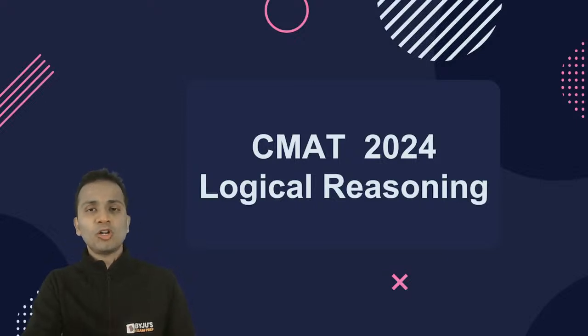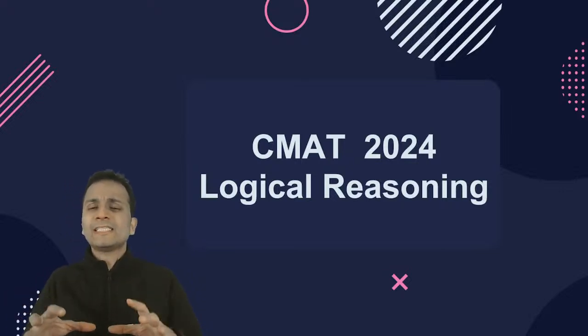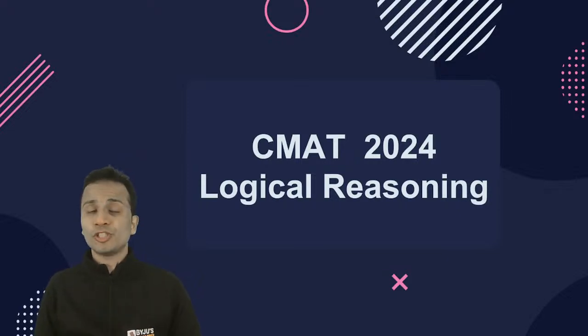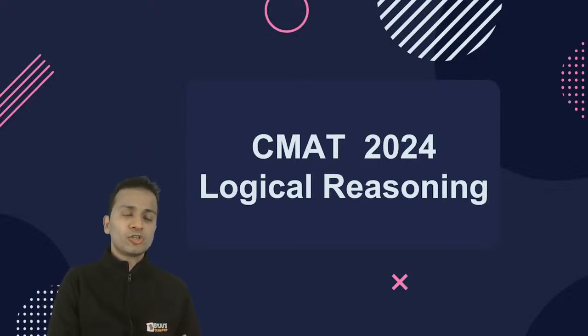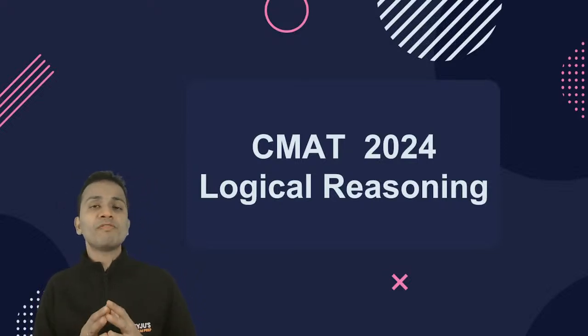We'll be solving some questions of logical reasoning. In the section of logical reasoning, the questions come from different areas: one is called analytical reasoning and one is called verbal reasoning. You will find questions from both.